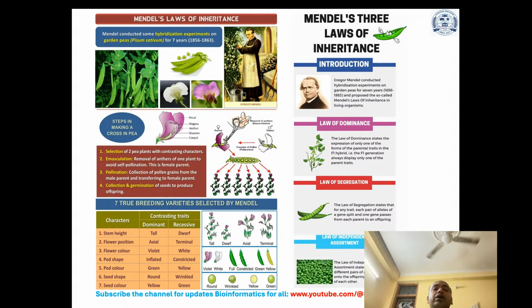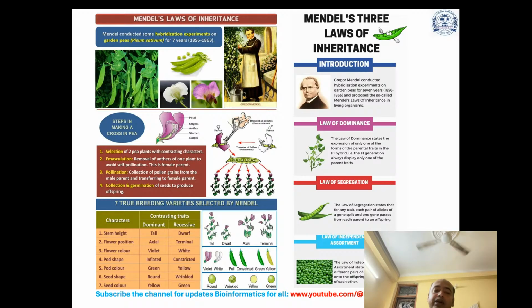Mendel conducted hybridization experiments on garden peas, Pisum sativum, which is the botanical name. The steps involved in making a cross in peas are: selection of two pea plants with contrasting characters, then emasculation, the removal of anthers of one plant to avoid self-pollination. This is the female parent. Then pollination, collection of pollen grains from the male parent and transferring them to the female parent. Finally, collection and germination of seeds to produce offspring.